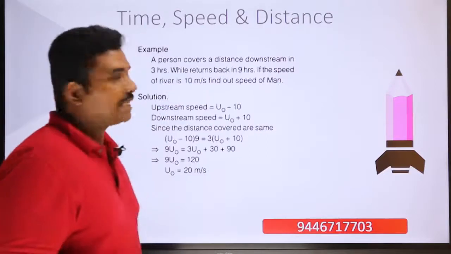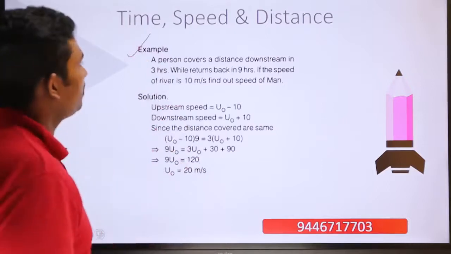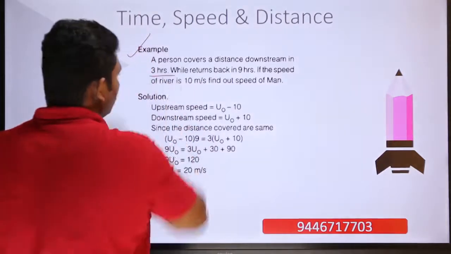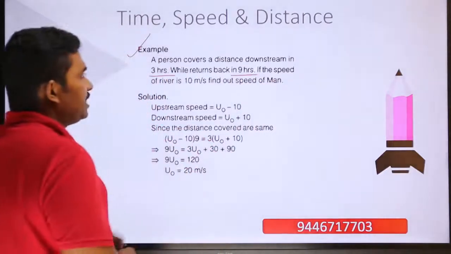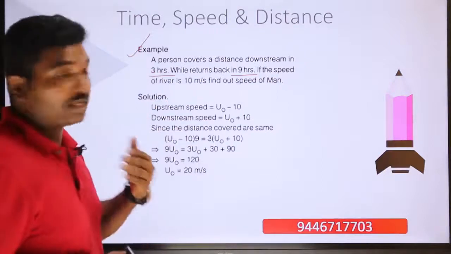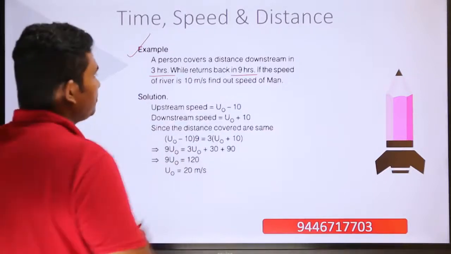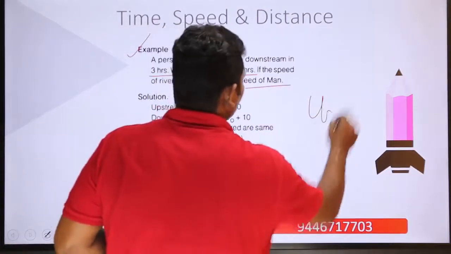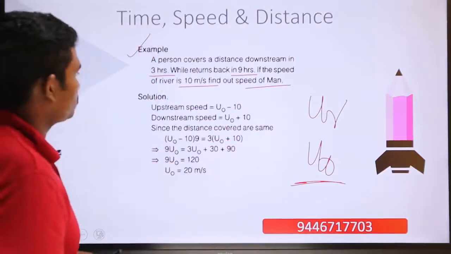Now we will check out an example question to demonstrate the theory that we have already studied. A person covers a distance downstream in 3 hours while returning back in 9 hours. So when he is going downstream, it takes 3 hours, but when he is returning upstream, it takes 9 hours. If the speed of the river is 10 meter per second, you have to find out the speed of the man. So ur is given, and the value of u0 is to be found out.